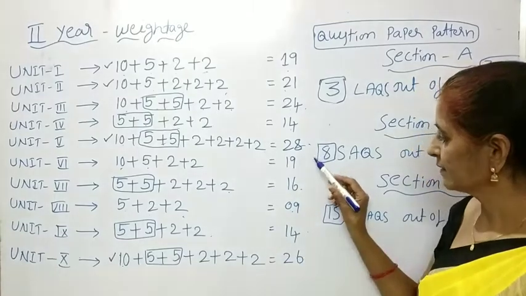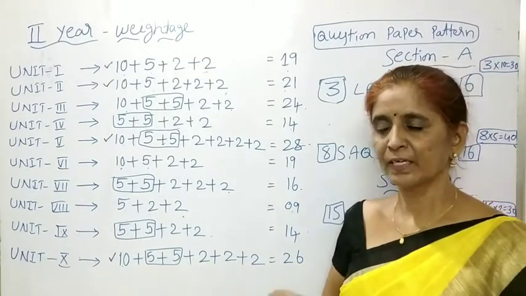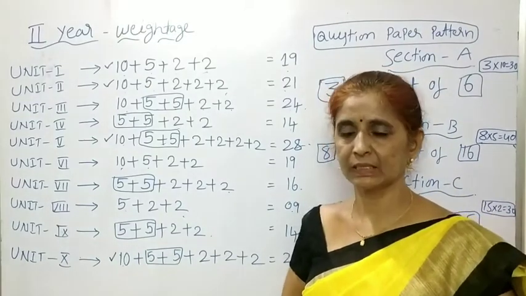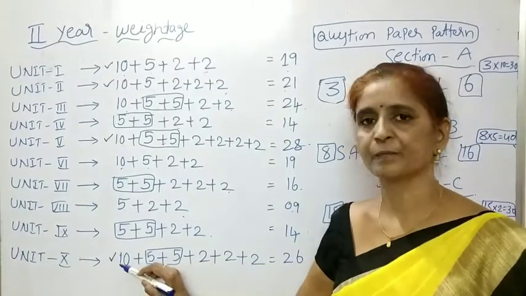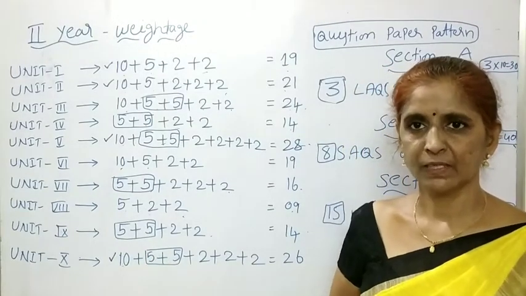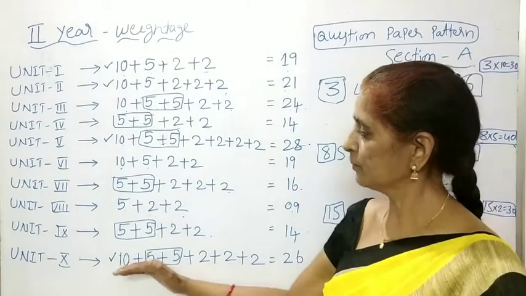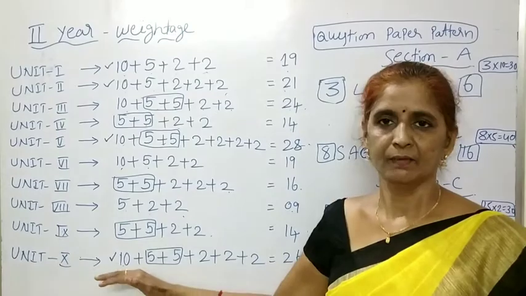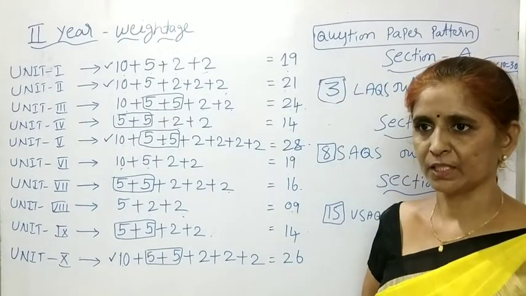It is occupying second place in weightage. Since the choice has been increased, they are asking an LAQ from the 10th unit also. Before that, there was no weightage for an LAQ from the 10th unit, but according to the modified weightage, they are asking a 10 marks question from it also.